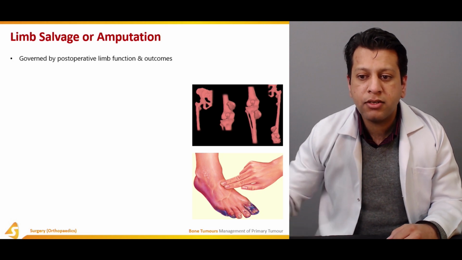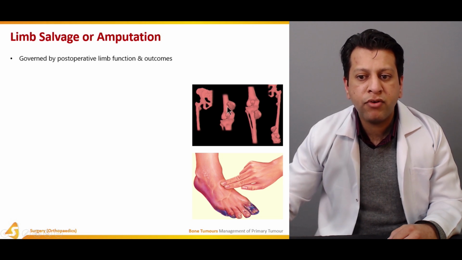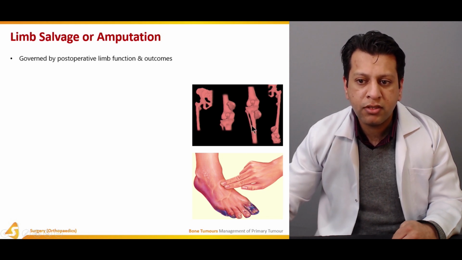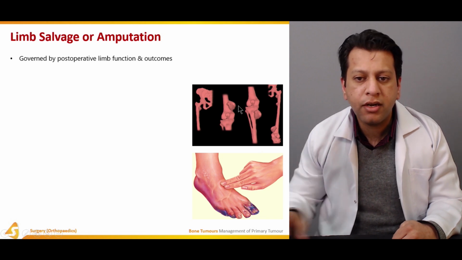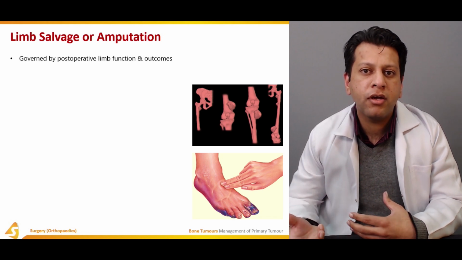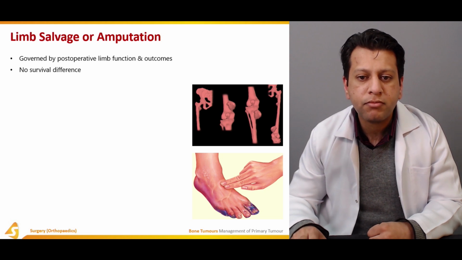I was just talking about, for example, if this is where the tumor is, you have to get 5 to 8 centimeters of clear margins. You take this part out, and this whole part is preserved. We use it to rotate it out, use the ankle joint as a knee joint, and give a good prosthesis for the leg. This is called rotationplasty.